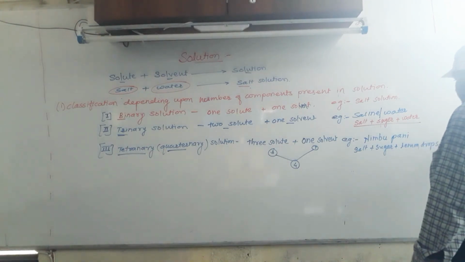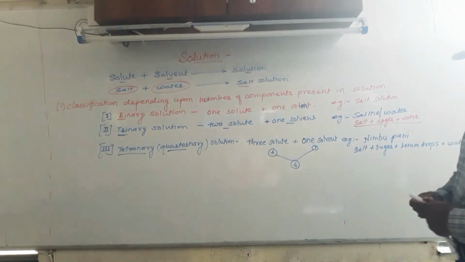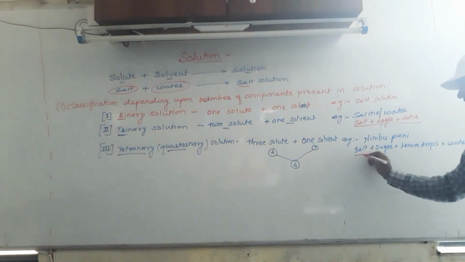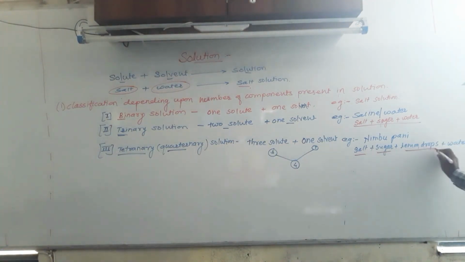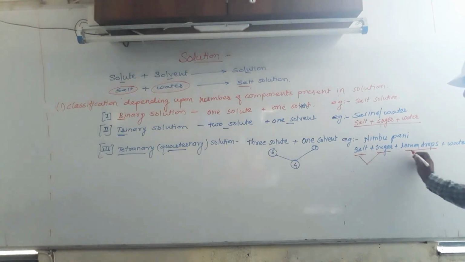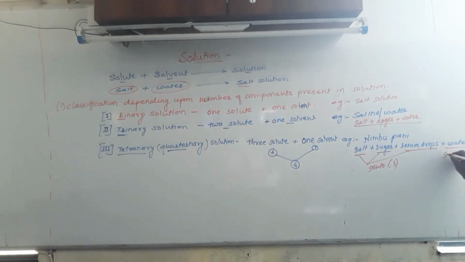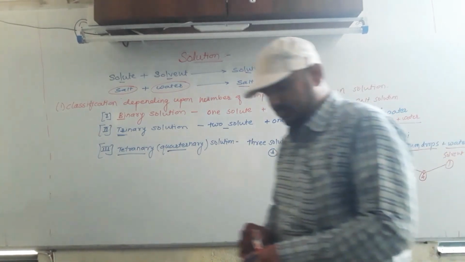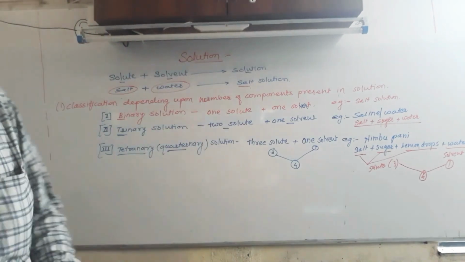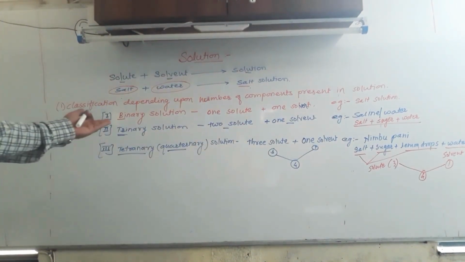Salt, sugar and lemon drops are the three solutes, and only one, water, is the solvent. How many solvents are there? Only one. Then 3 plus 1 makes a four component system, which is called tetranary or quaternary.